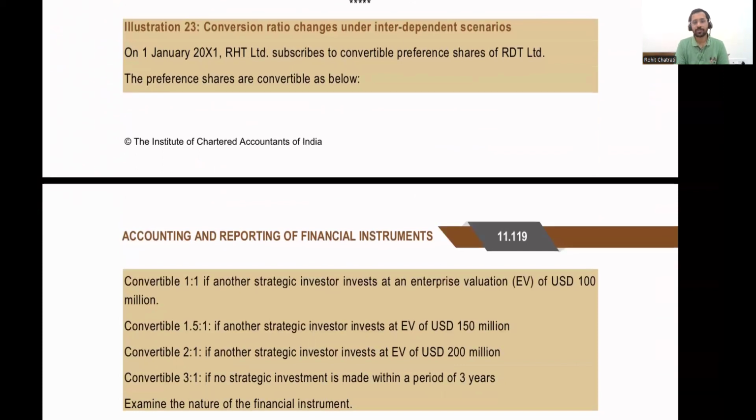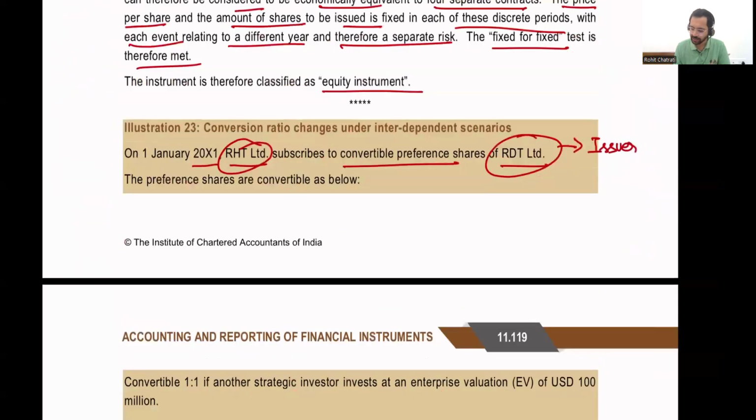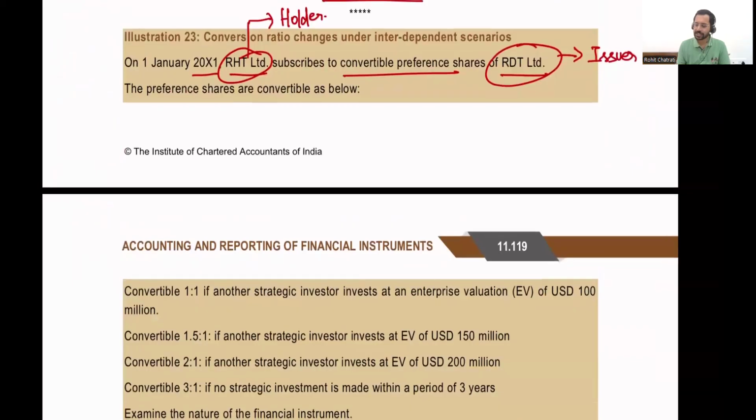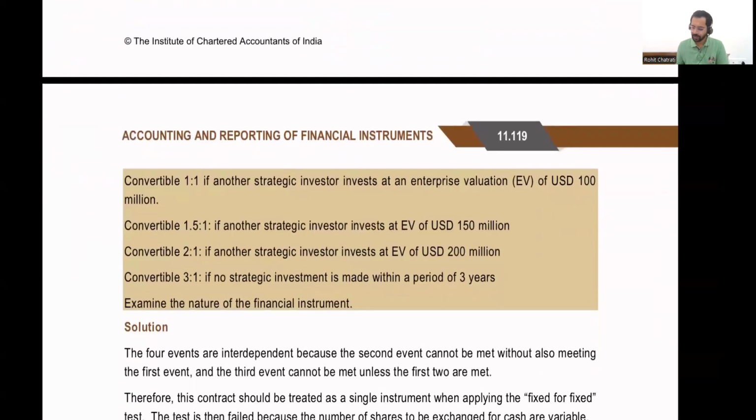Let's now move on to illustration number 23. On 1st January 2021, RHT Limited subscribes to convertible preference shares of RDT Limited. All right. So again, RDT is basically the issuer and RHT is basically the holder of the instrument. The preference shares are convertible as under.